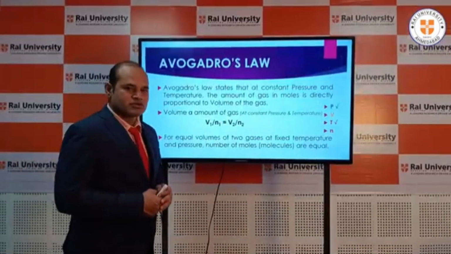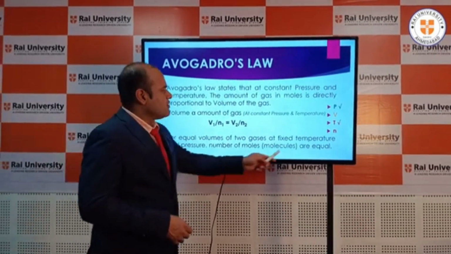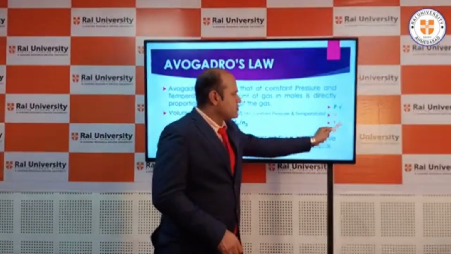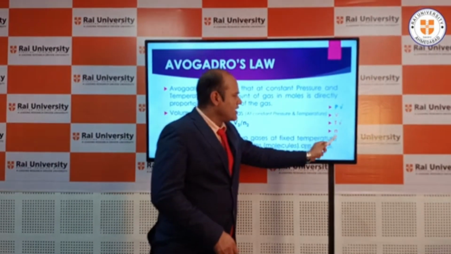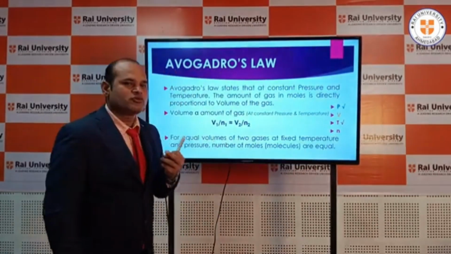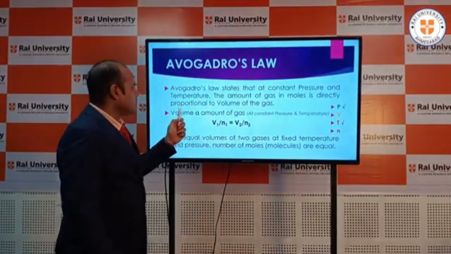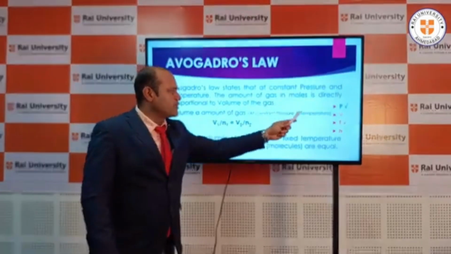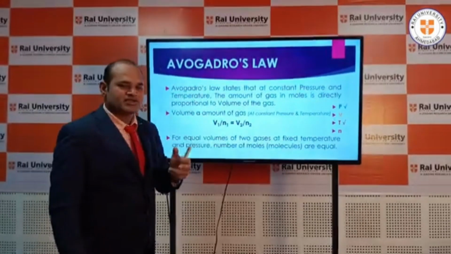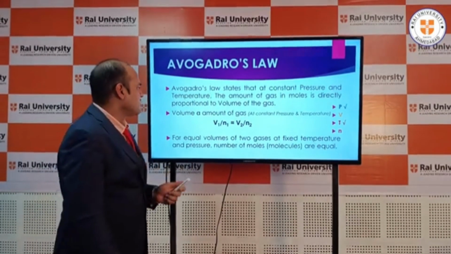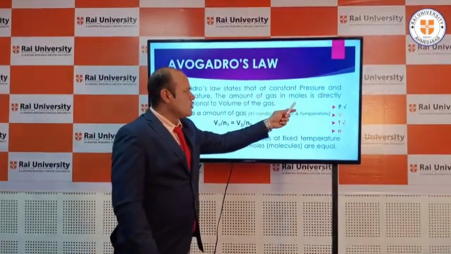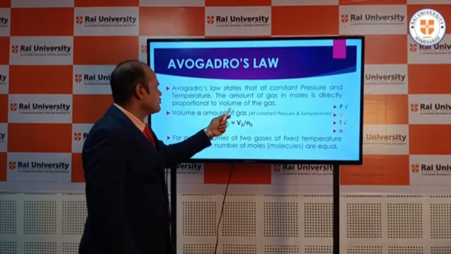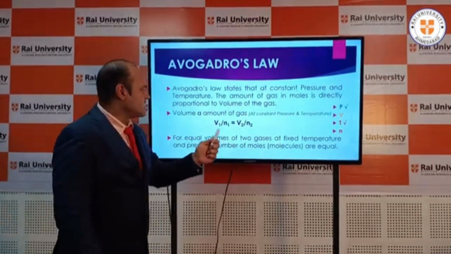Next is Avogadro's law. In Avogadro's law, pressure and temperature are constant and volume and number of moles are variables. Avogadro's law states that at constant pressure and temperature, the amount of gas in moles is directly proportional to the volume of the gas.